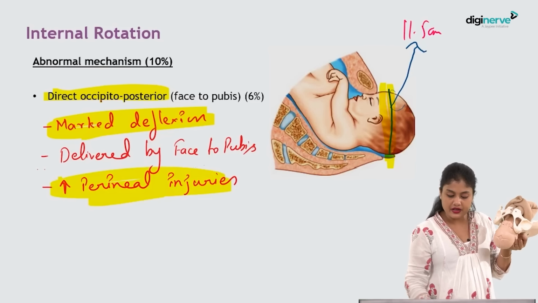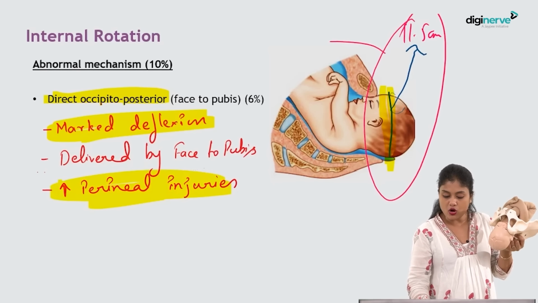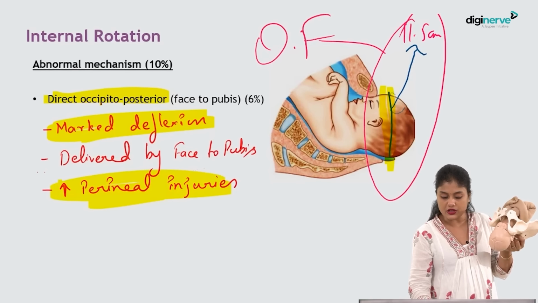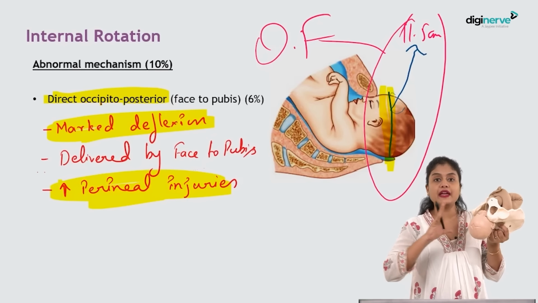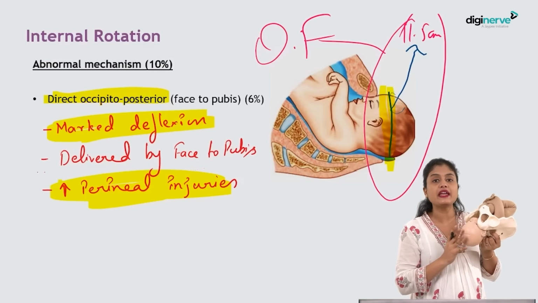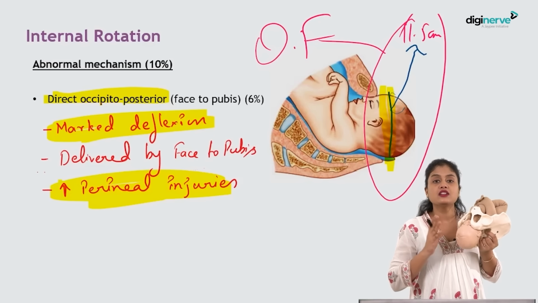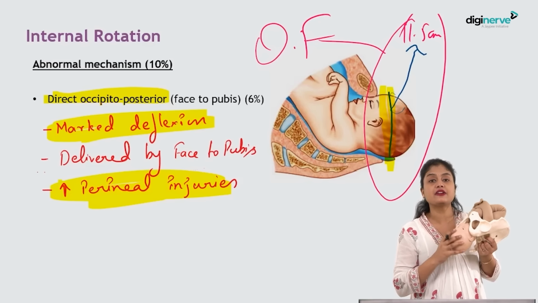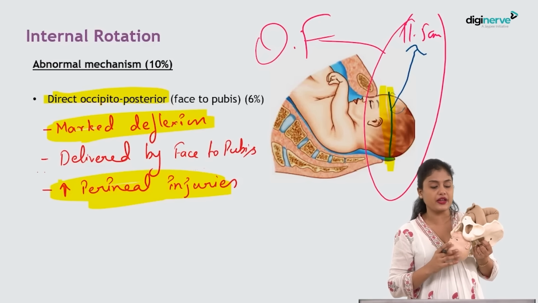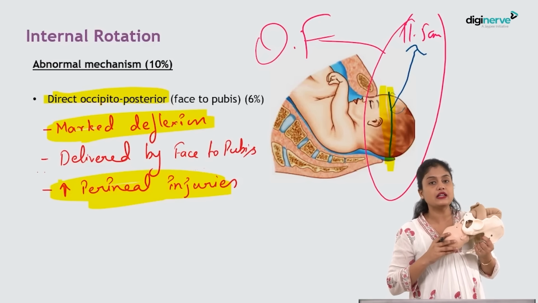What you have to remember here is this: the diameter that occupies is occipitofrontal. So that will stretch the perineum a lot, and there will be a very high chance of perineal tears, 3rd degree, 4th degree perineal tears, and difficult extraction of the fetus. More chance of instrumental deliveries.